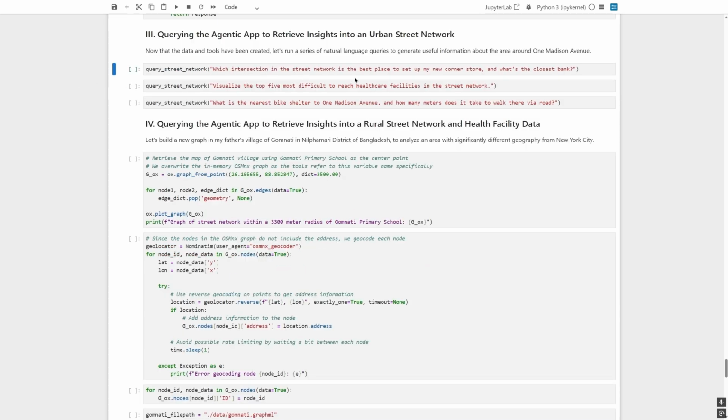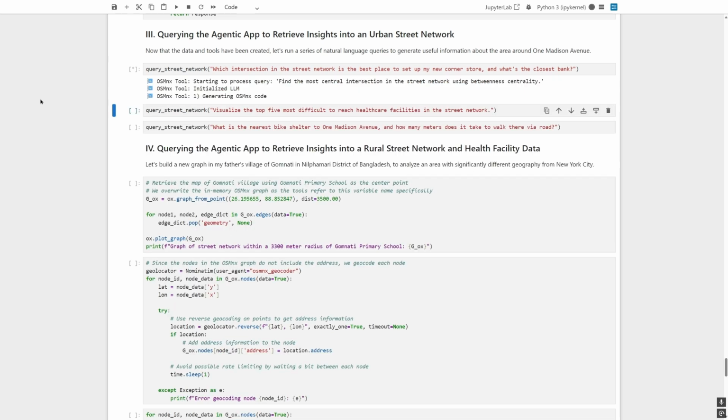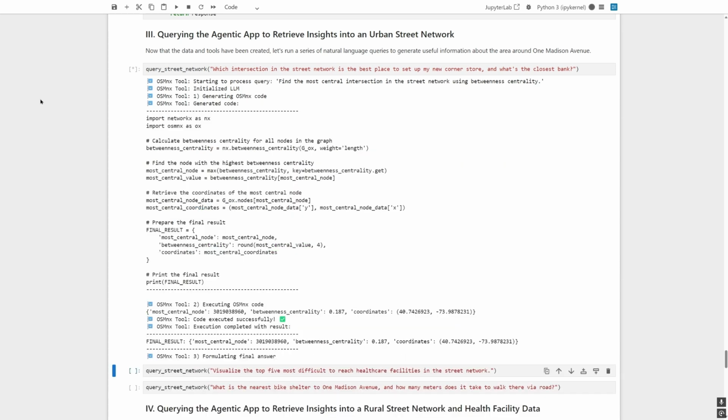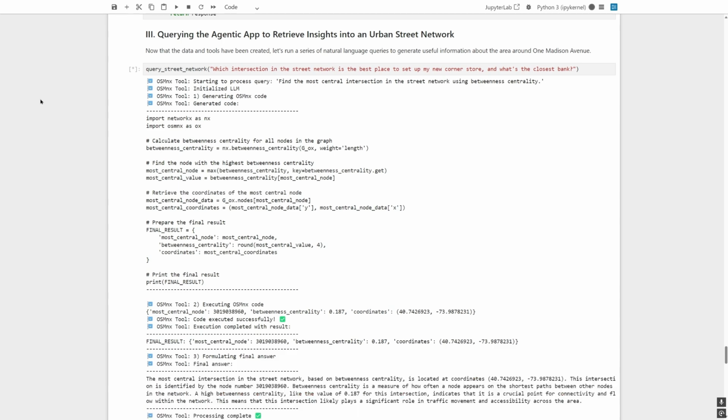Let's start with our first query. Which intersection in the street network is the best place to set up a new corner store, and what's the closest bank? Go ahead and run this cell. OSMNX interprets the query and generates the code. We'll then execute the code that's identified the most central intersection.